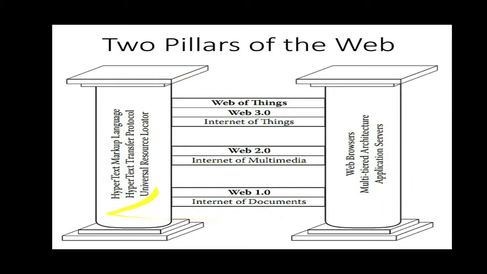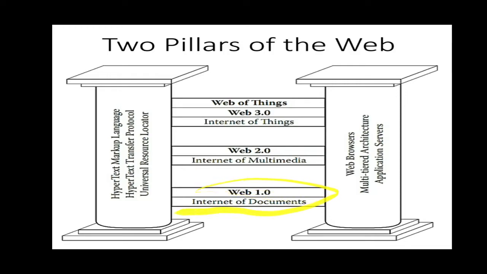First, HTTP's uniform resource locator, and second, web browsers, multi-tiered architecture, application servers. Web 2.0 and Web 1.0.